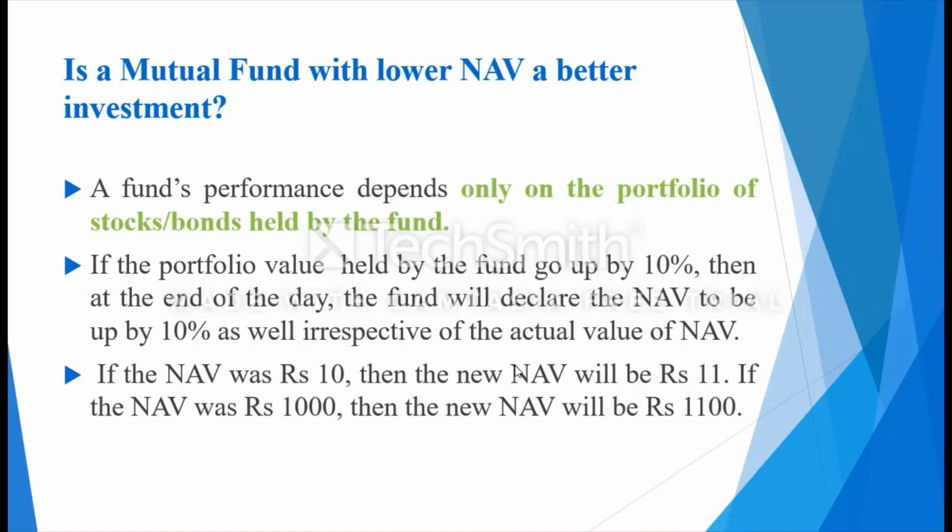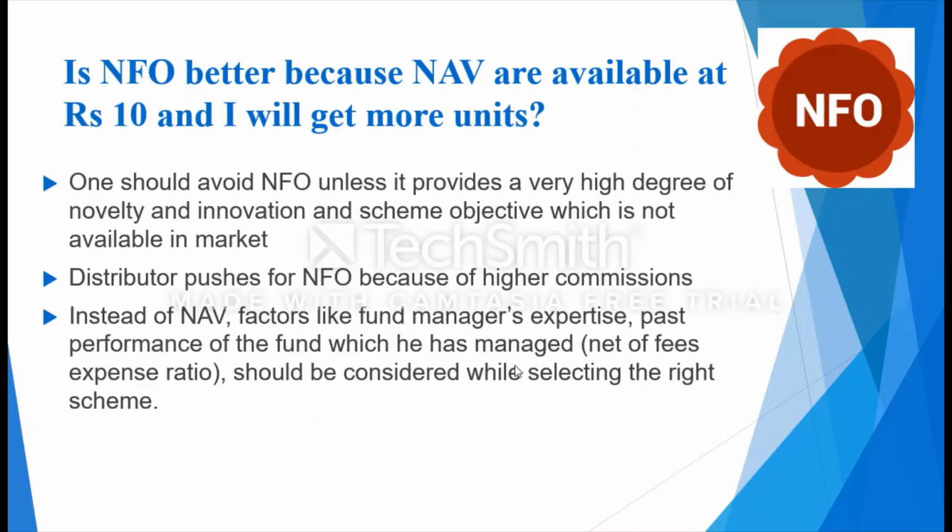So this is a very important thing. Another very important thing linked to this part is whether I should always invest in NFO. Why? Because if I invest in NFO, I will get units at a price of rupees 10, and I will get more units because the price is less. Again, the same logic: it is not necessary that the price of rupees 10 is a good price, and that the current scheme which has an NAV of 500 is a bad scheme.